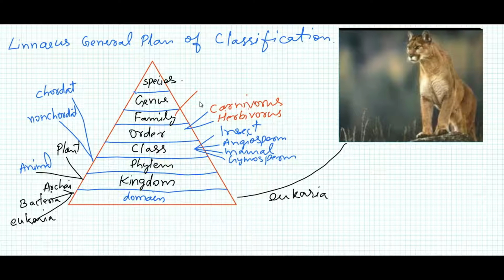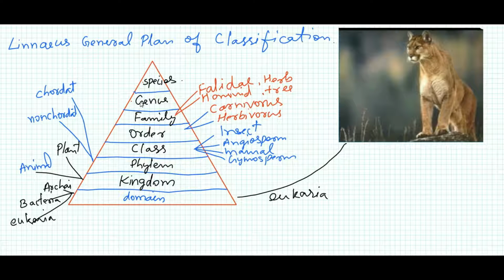For example, this cat belongs to one, and there are other families. We see the apes, whose family is hominid. Similarly, there are other families like herb, tree, etc. After that, the smallest taxonomical levels are genus and species.